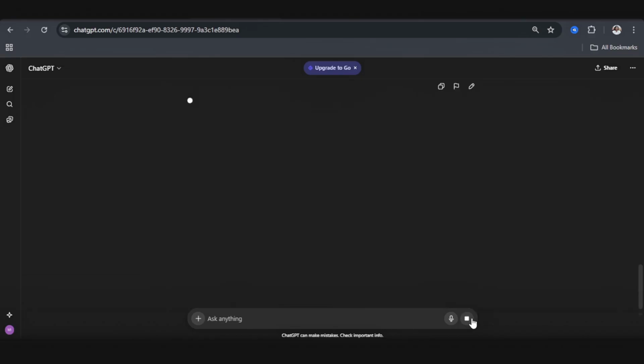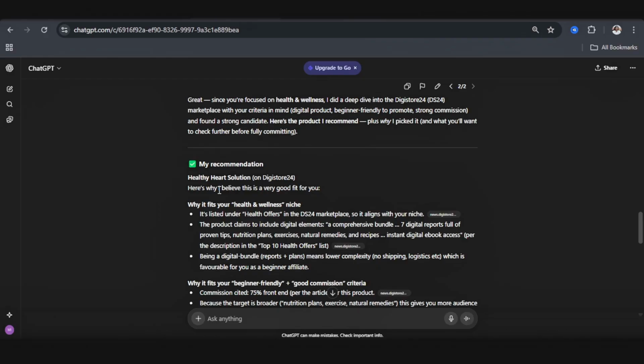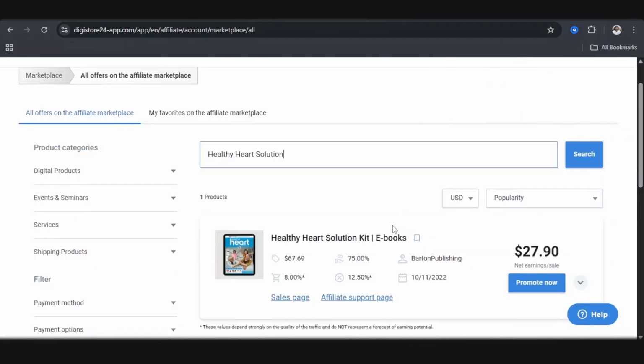And AI goes ahead to analyze everything, search the Digistore24 affiliate marketplace, and suggest the appropriate result based on my input. And here's what it suggested. It says Healthy Heart Solution, which is on Digistore24. So I'm going to copy it and see exactly what the product is on Digistore. So this is the product, and it's actually an ebook. So yes, it is a digital product.